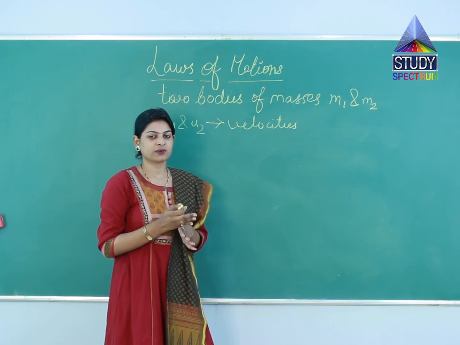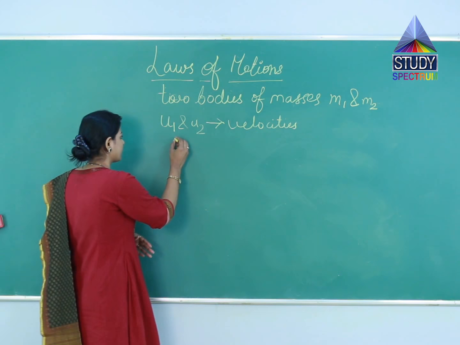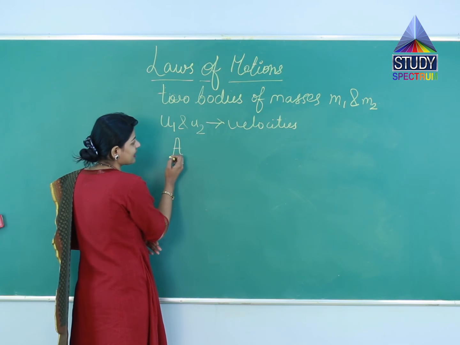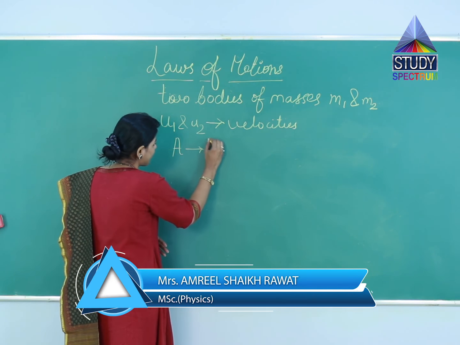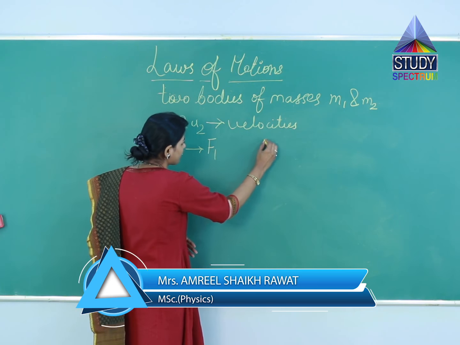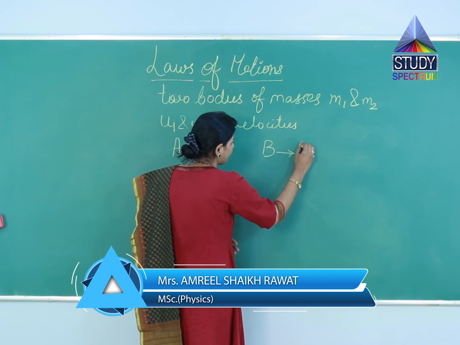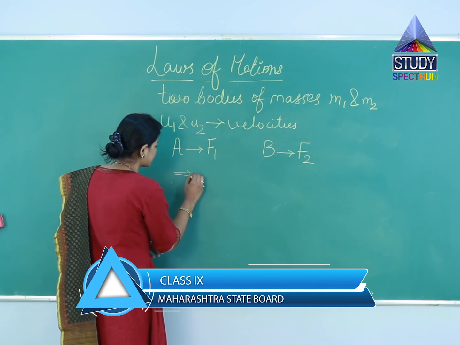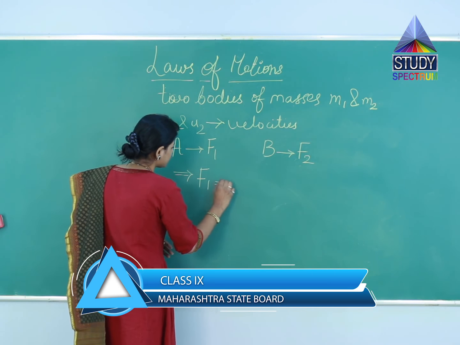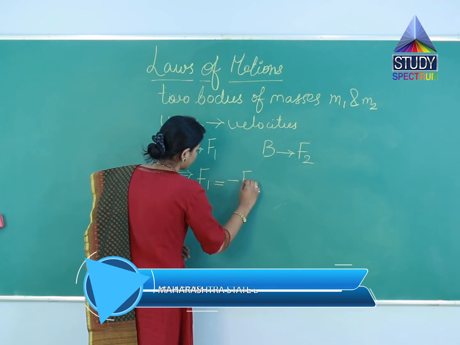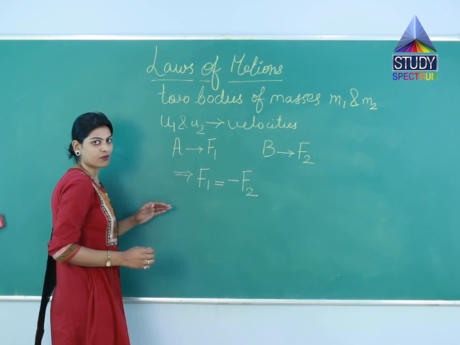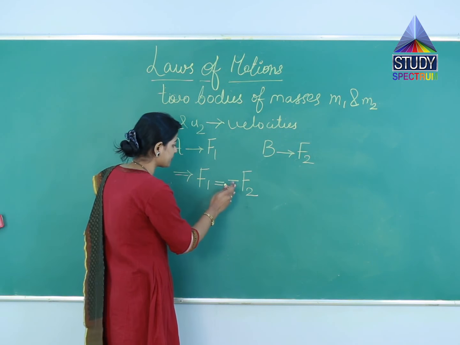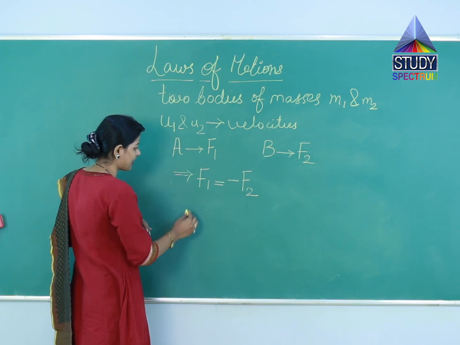Both the masses collide with each other with force. Suppose the mass m1, say A, has the force F1 and it collides with B with force F2. Then it will be given as F1 equals minus F2, because of the third law, every action has an equal and opposite reaction. We use a negative sign. F1 is equal to minus F2.